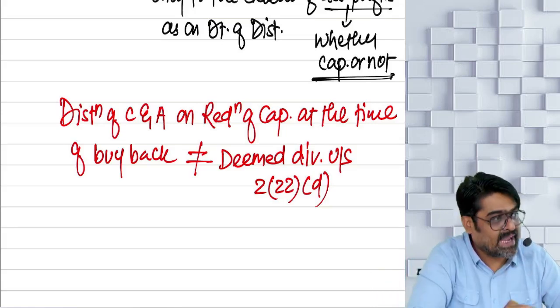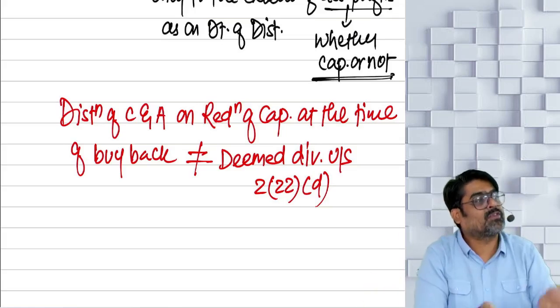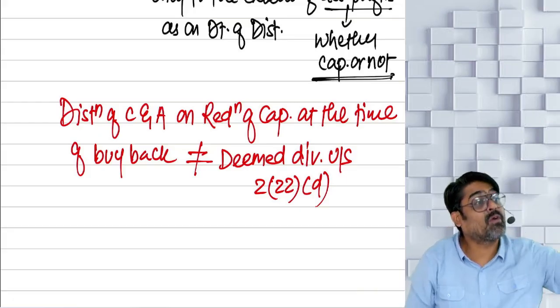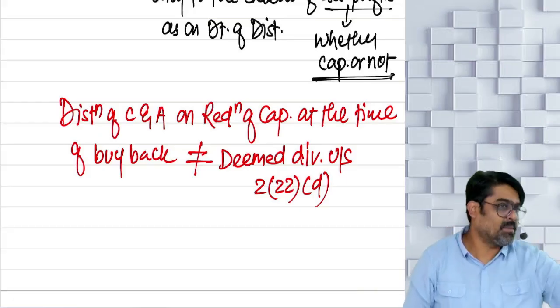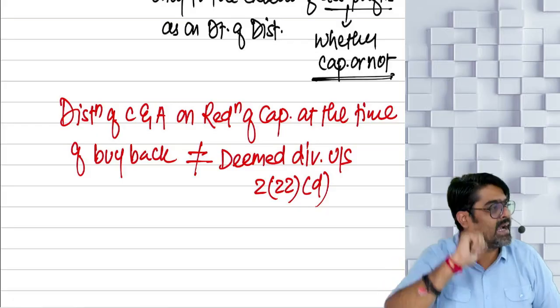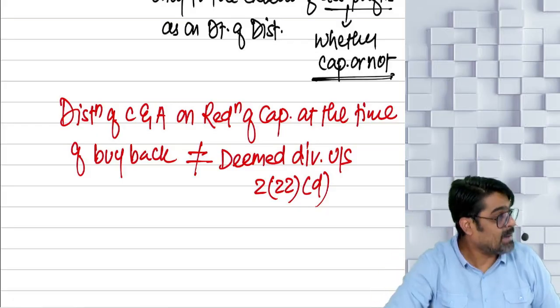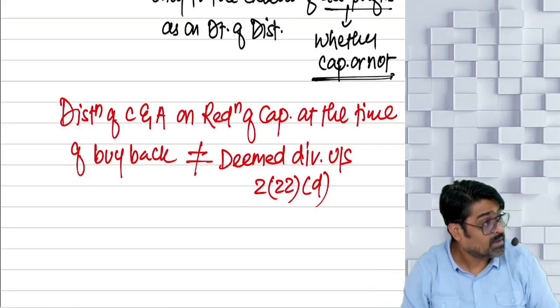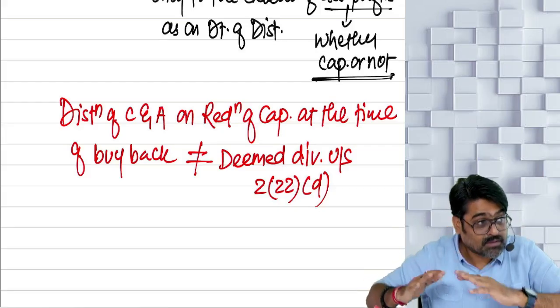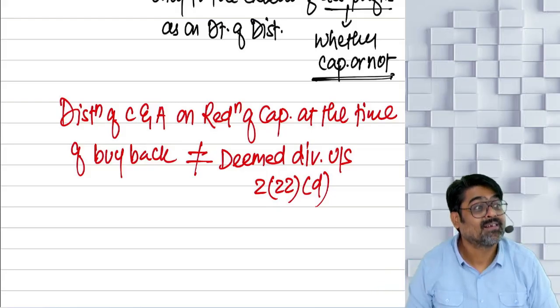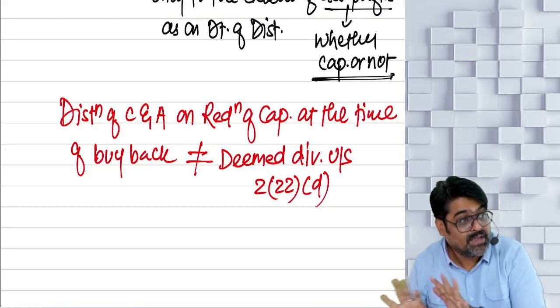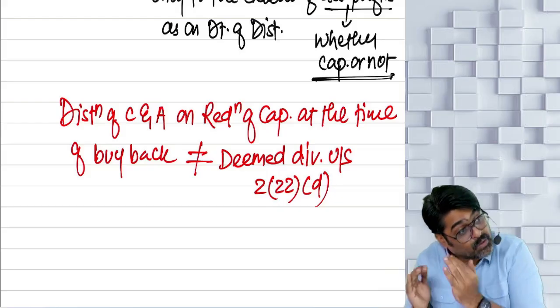The logic they gave that since this amount, company is already paying tax under 115QA. And if the company is not paying, it is already taxed in the hands of shareholder under the head capital gain as full value of consideration. Then why to charge it? But wait, on this reduction, this will not be treated as deemed dividend under 222D.